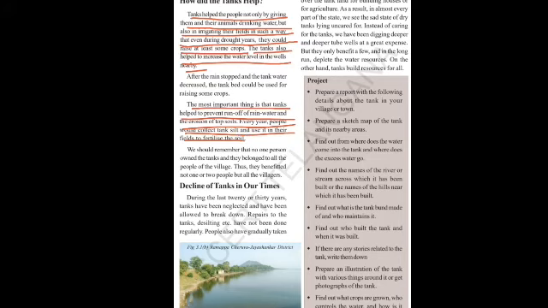Then, why the decline of tanks in our times? Let us discuss. So, during the last 20 or 30 years, what happened? The people started neglecting the tanks. Neglecting means not taking care of the tanks. That's why the tank bunds have broken down. And repairs to the tanks, desilting. Desilting means removing the silt from the tank bed. These are all not being done now.